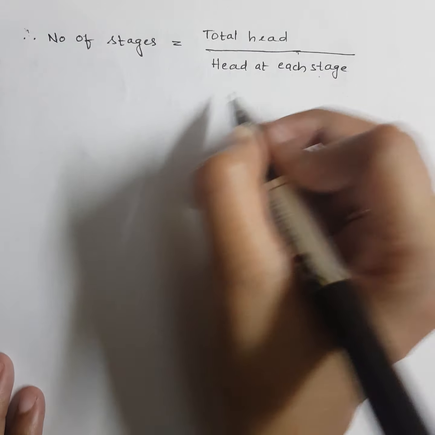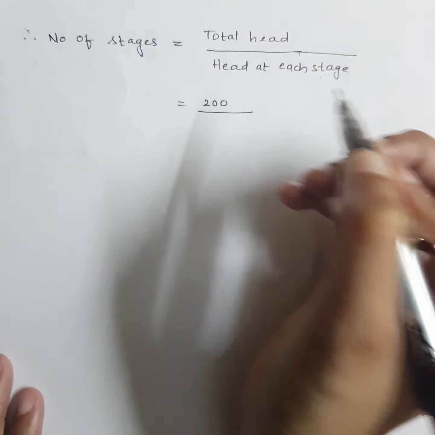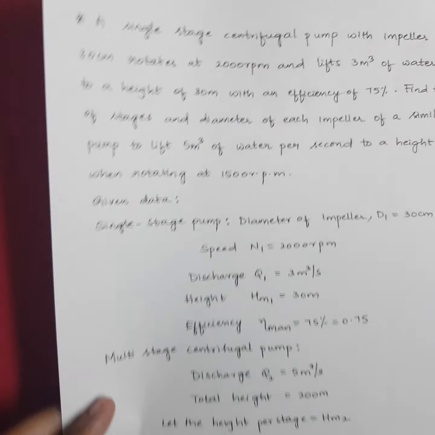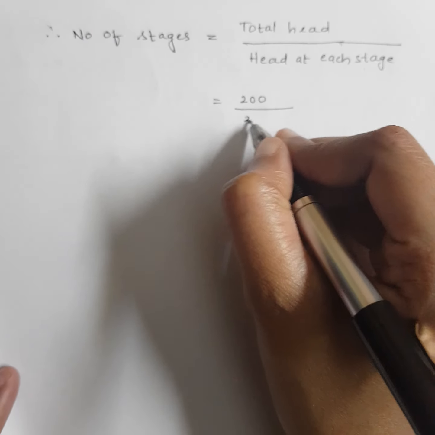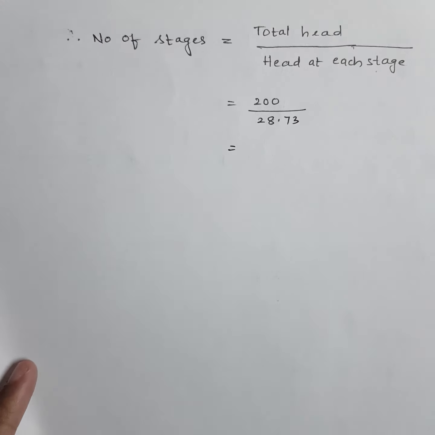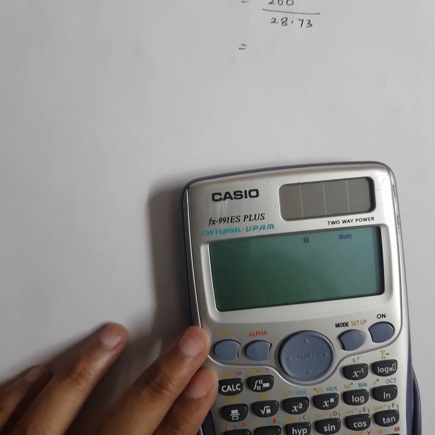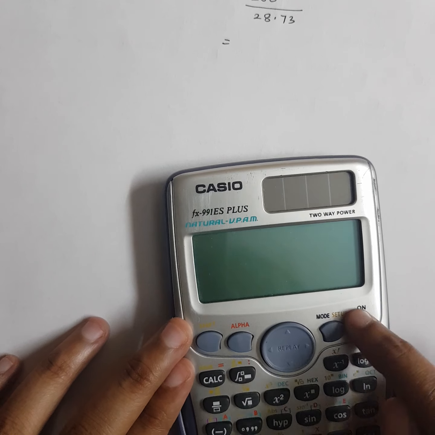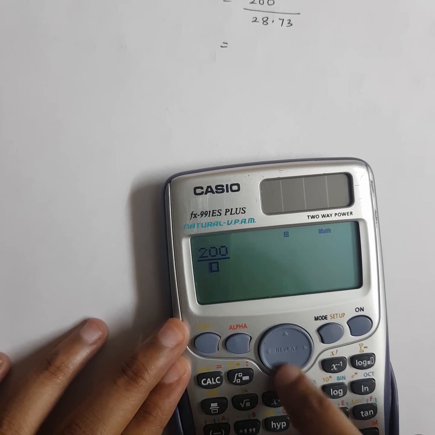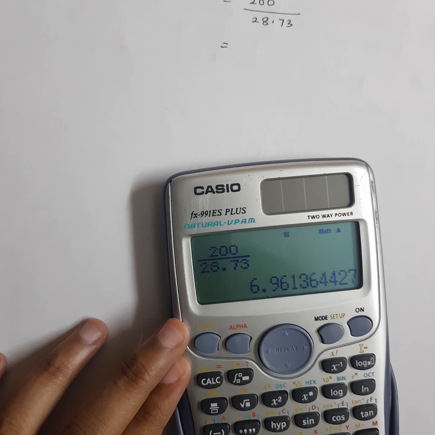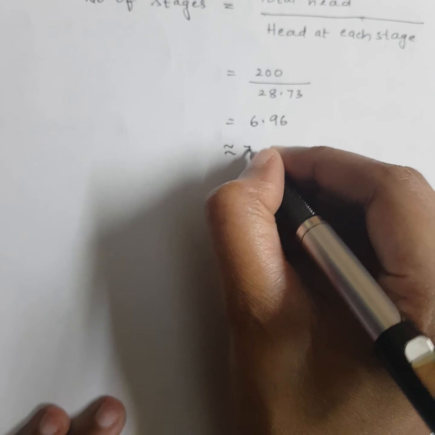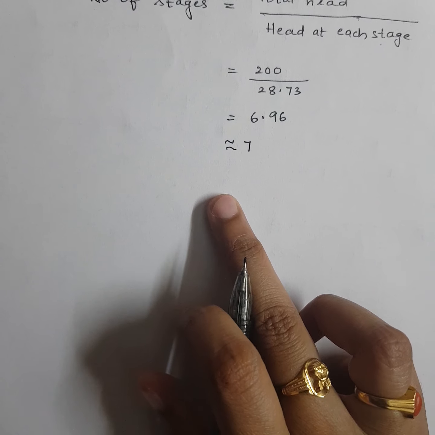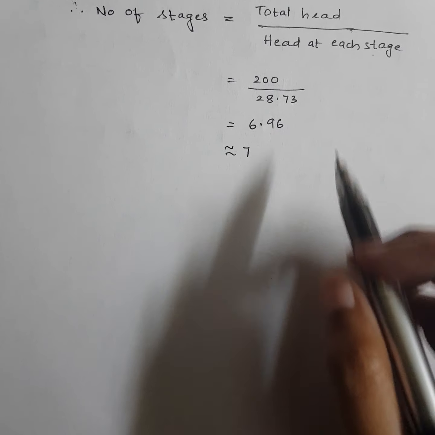What was the total head given to us? 200, correct? By how much did we get head at each stage? See, total head is 200. Head developed by each stage was 28.73. So divided by 28.73, let me see how many impellers I will get. 200 divided by 28.73, 6.96, which means it is approximately 7. So 7 impellers or 7 stages I am connecting to get the total head of 200 meters.